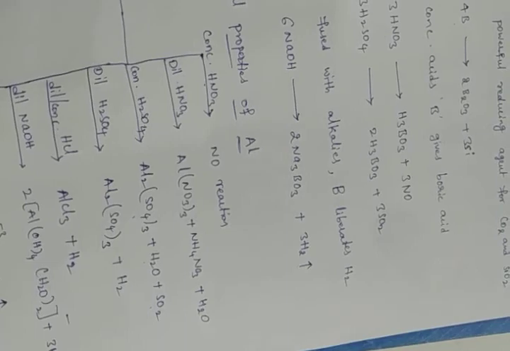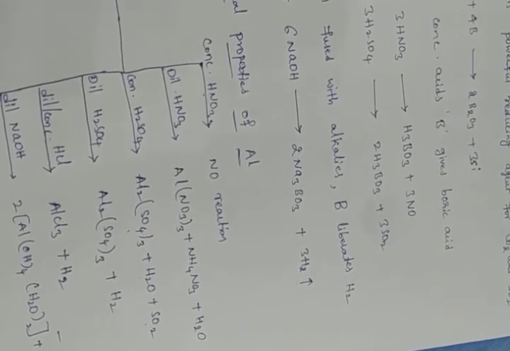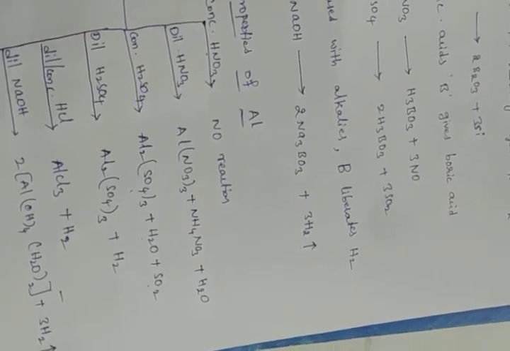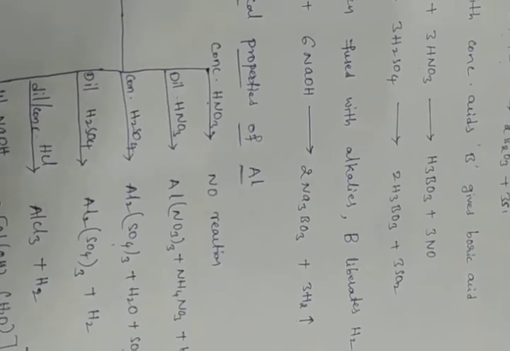What is the boric acid formula? H3BO3. H3BO3 is the boric acid formula. Okay, remaining we can discuss about the anomalous properties of boron in the next class.